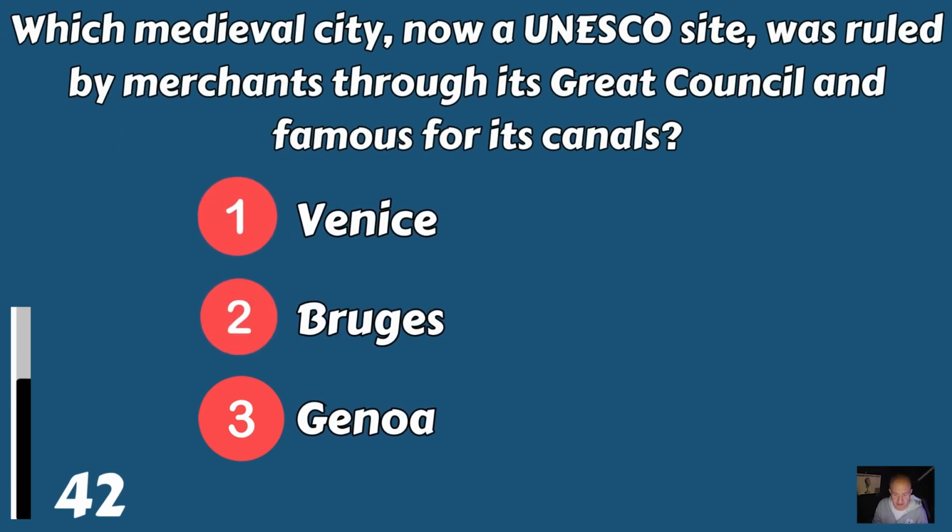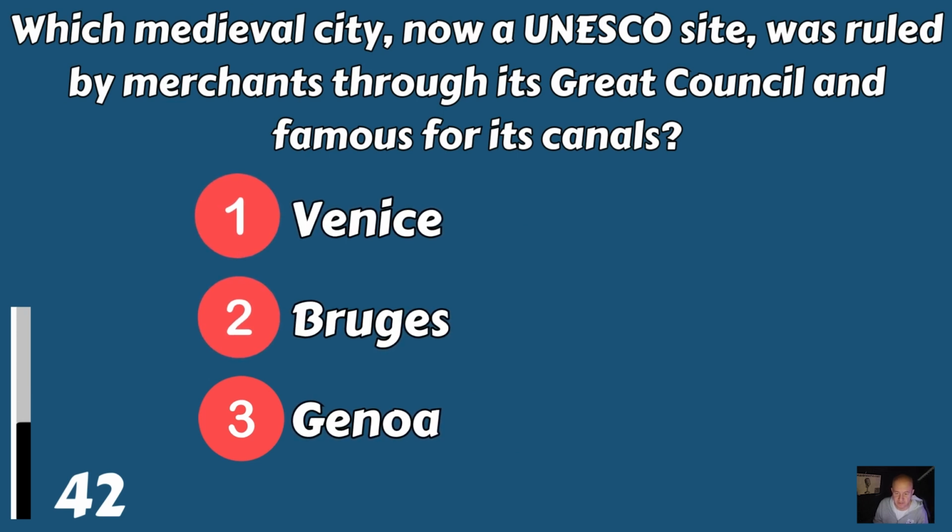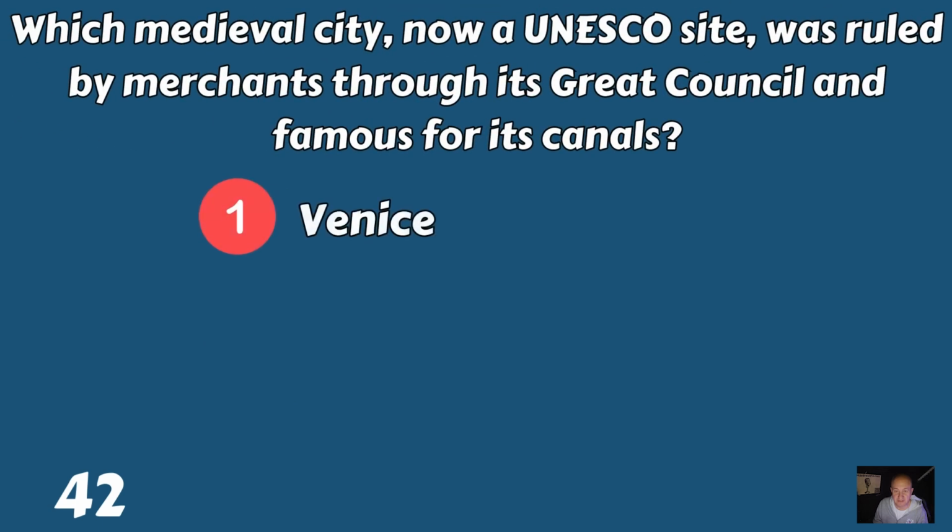Which medieval city, now a UNESCO site, was ruled by merchants through its great council and famous for its canals? Venice, Bruges, or Genoa? And that city is Venice.